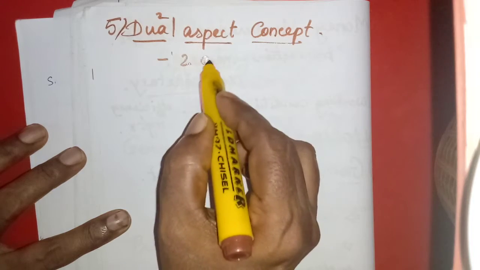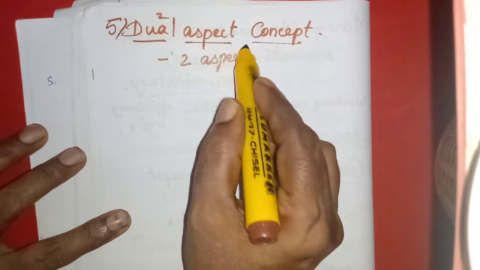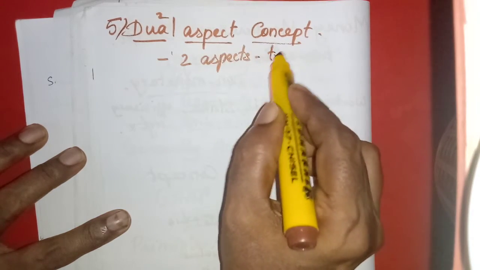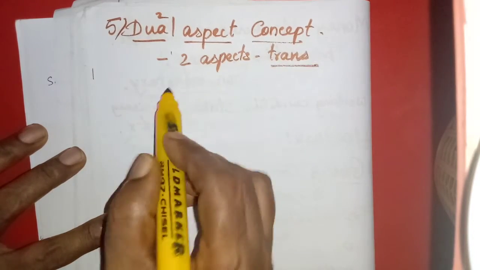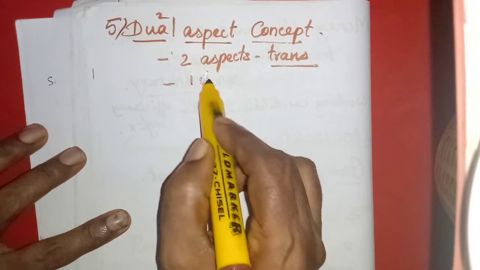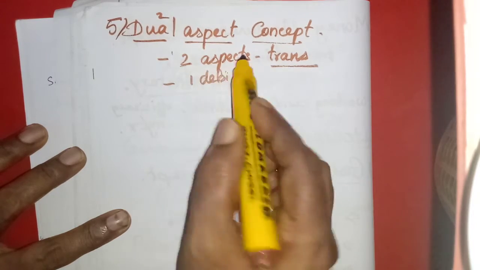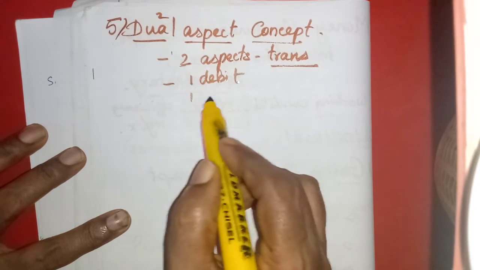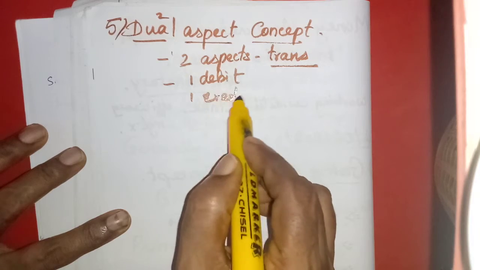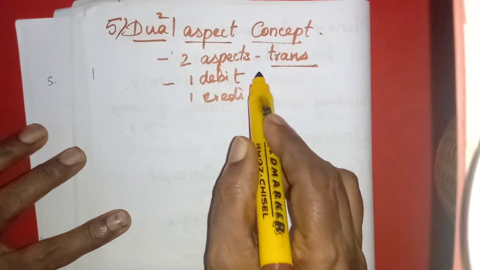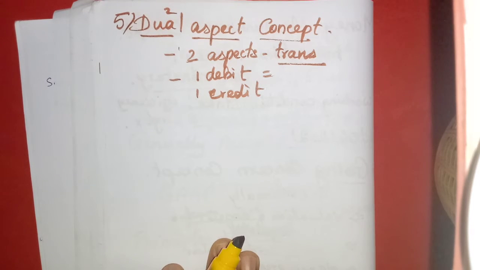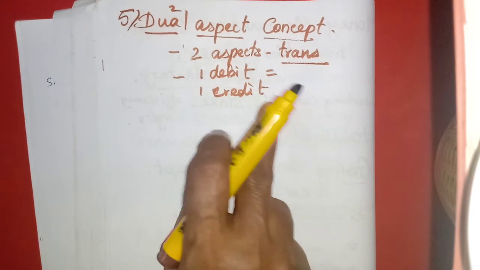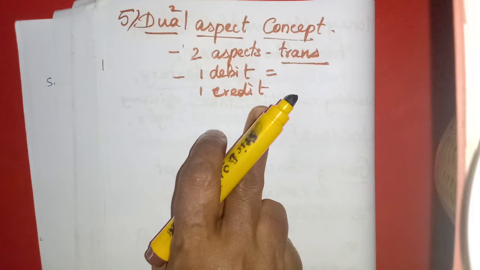So two aspects are there for each and every transaction. If one is debit, the other one will be credit. So we can say the debit amount will be equal to the corresponding credit.